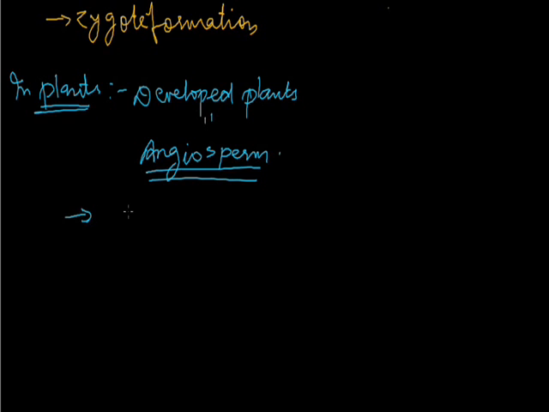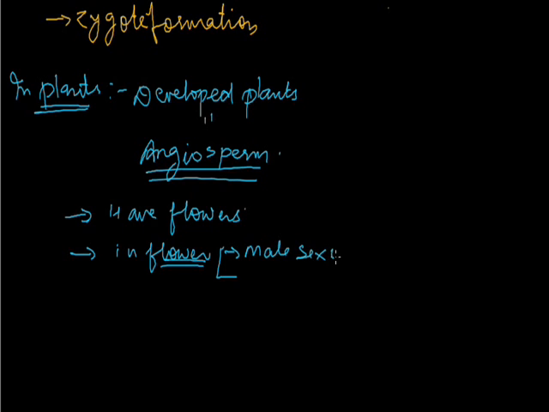Why only these angiospermic plants will show the reproduction? Because these plants have flowers, so we can say these are the flower producing plants, and the sexual reproduction only takes place in flower. Why only in flower? Because only the flower contains the male sex organ and the female sex organ.